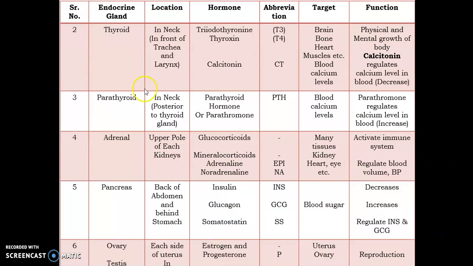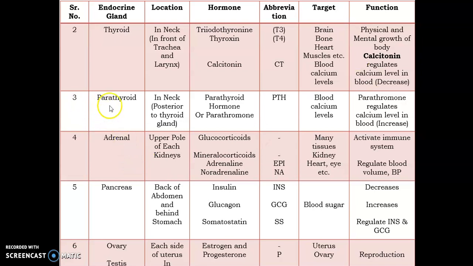The second gland of the endocrine system is the thyroid gland, which is situated in the neck in front of the trachea as well as larynx. Its hormones are triiodothyronine, thyroxine and calcitonin. T3 as well as T4 are very important for the physical as well as mental growth of the body and target tissues like brain, bone, heart, muscles, etc. Calcitonin acts on the blood calcium level. When the calcium level is increased above normal, calcitonin is released and causes a decrease in the level of calcium.